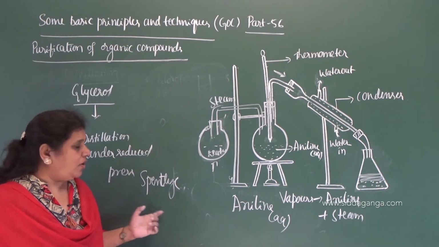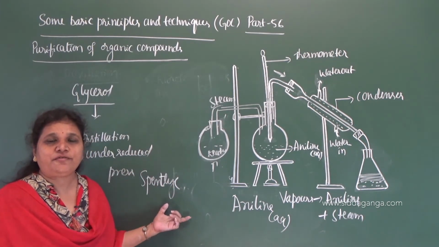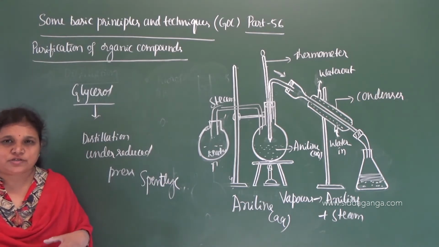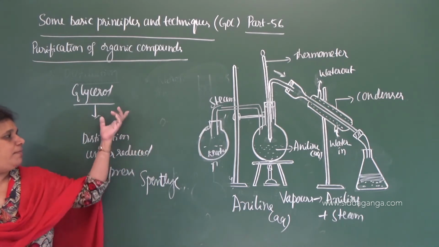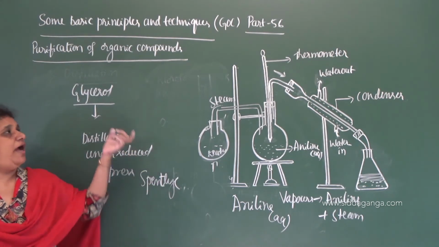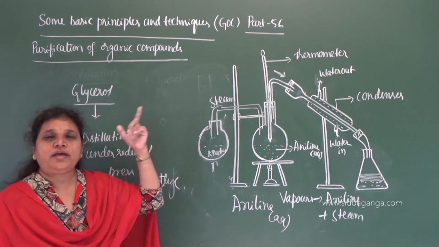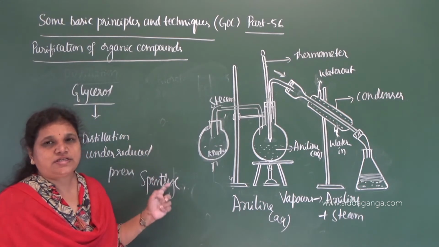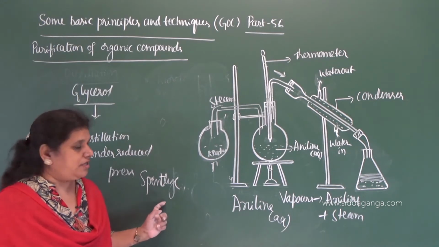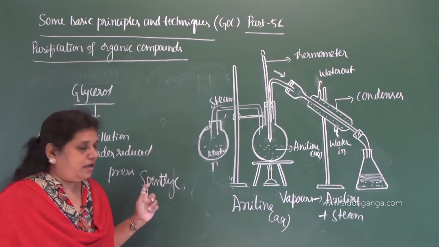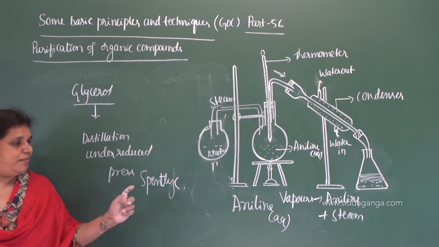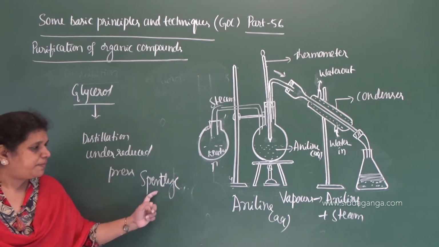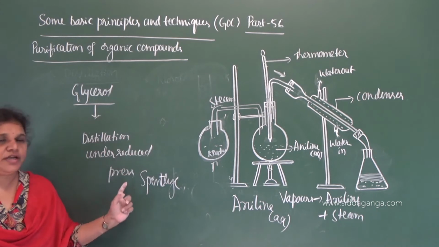reduced pressure. Whenever, after the manufacture of soap, we need to separate the glycerol from the soap mixture, we apply distillation under reduced pressure, and this glycerol has a very high boiling point. To separate glycerol from spent lye, we can use distillation under reduced pressure. Spent lye is the filtrate which is obtained after the manufacture of soap. Okay, to separate glycerol associated with this spent lye, we can use distillation under reduced pressure.